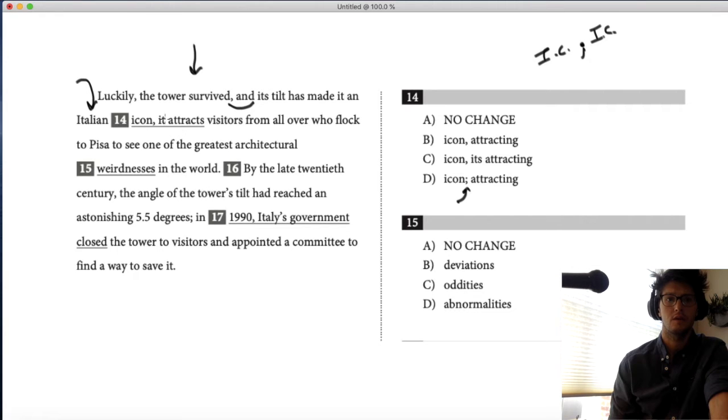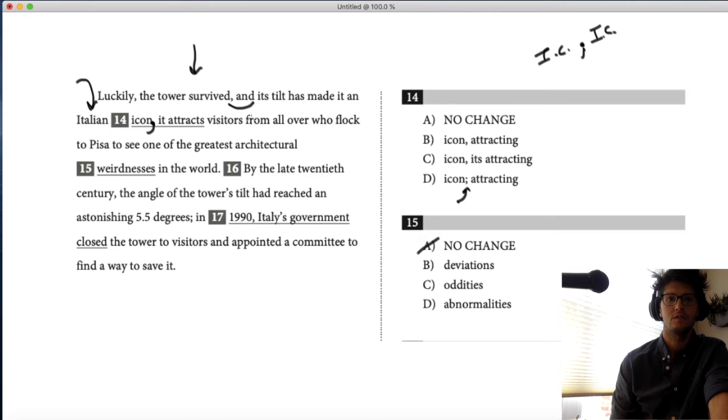I think bottom line is you can't put a comma if then you're going to say it attracts visitors from all over who flock to Pisa to see one of the greatest architectural weirdnesses in the world. Weirdnesses. Let's just cross that off now. It's not weirdnesses. Anyways, going back to number 14, we can't have this comma and then another full sentence.